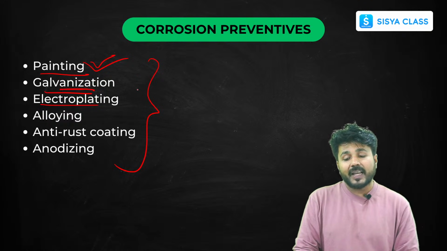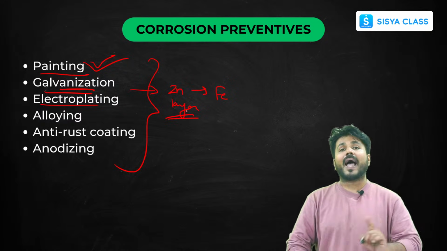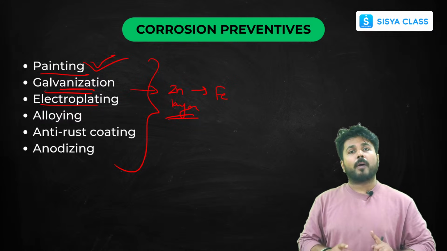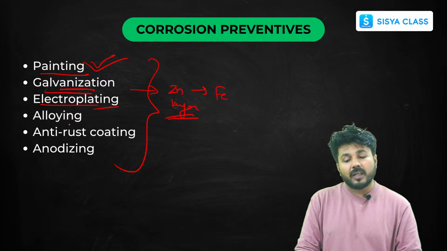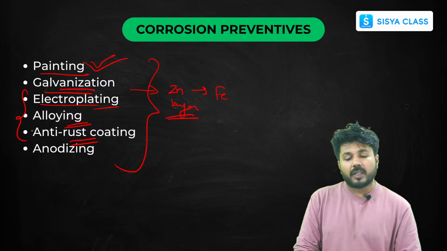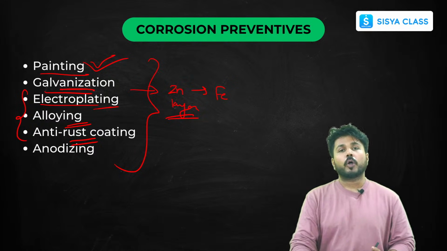Galvanization is applying a zinc layer on iron. If you apply that zinc layer on iron metal, that is called galvanization. Then a coating is formed which prevents further corrosion. Electroplating uses electricity; these are all methods that use electricity to prevent a metal from getting corroded.